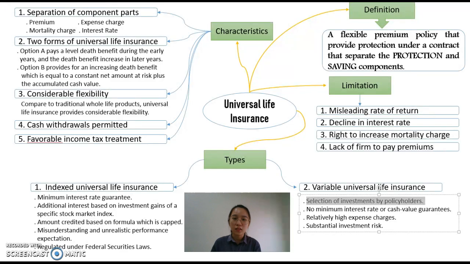Then, the second characteristic of variable universal life insurance is no interest rate or cash value guarantee. It is different from the universal life policy. In a universal life policy, the cash value account earns a stated rate of interest determined by the insurer from time to time. There is also a minimum interest rate guarantee. However, when you buy a variable universal life policy, you will select one or more separate accounts and the policy cash value reflects the value of these accounts.